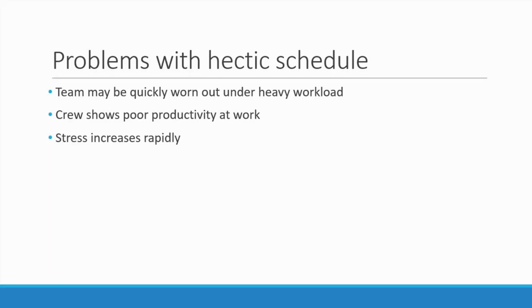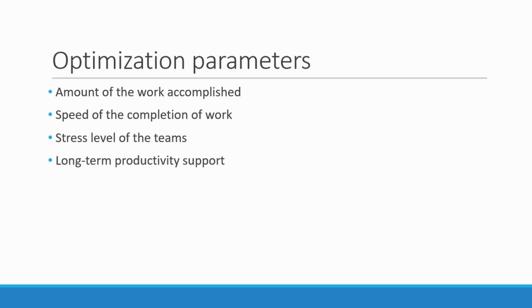Optimal schedule. When scheduling for stressful work conditions, it is necessary to consider possible issues associated with rapid crew fatigue, as well as a significant decrease in work productivity. To build an optimal work plan, we have to consider the following parameters: the amount of work completed, and respectively the speed of its completion. And we need to maintain an optimal stress level of the crew for productive work and to support long-term productivity.